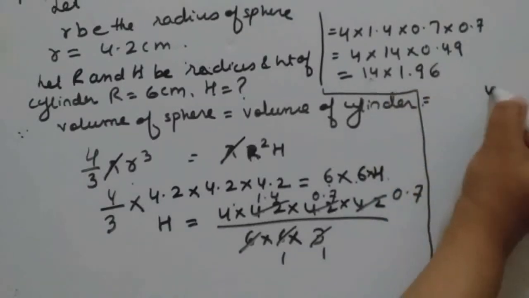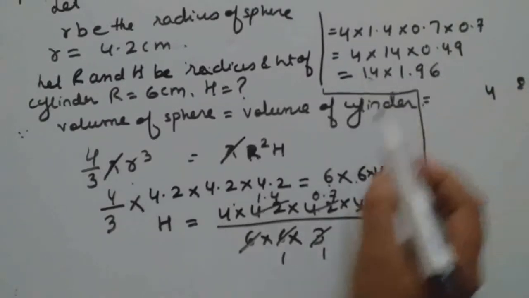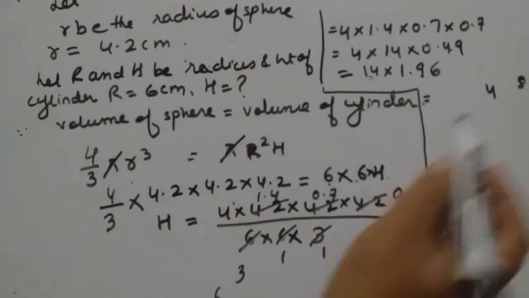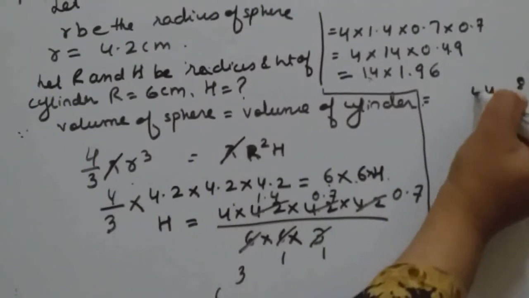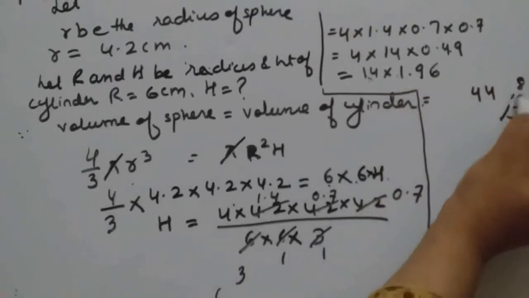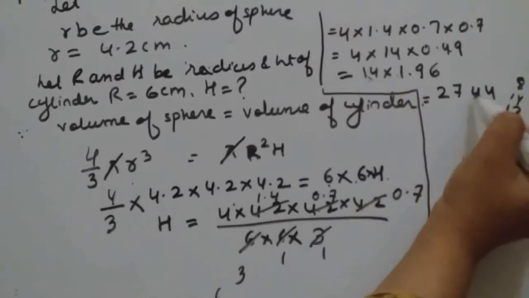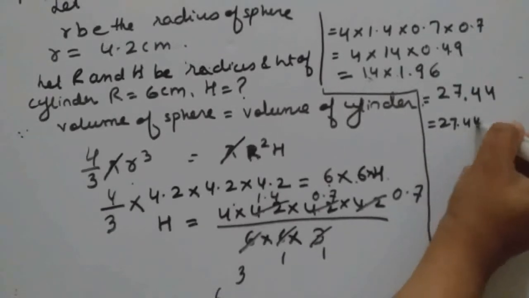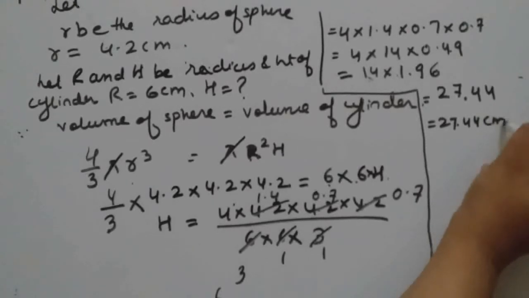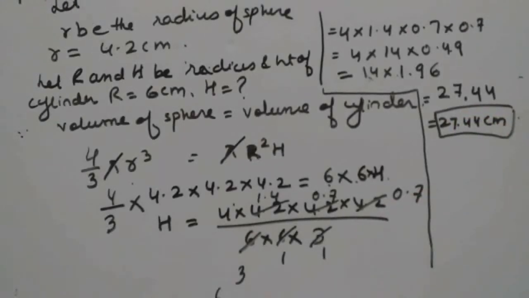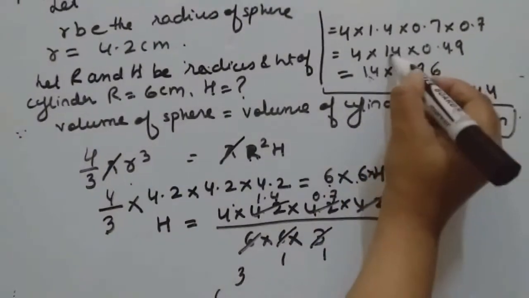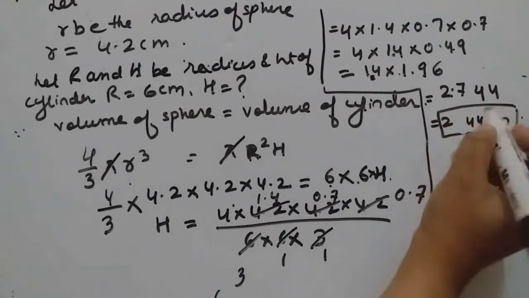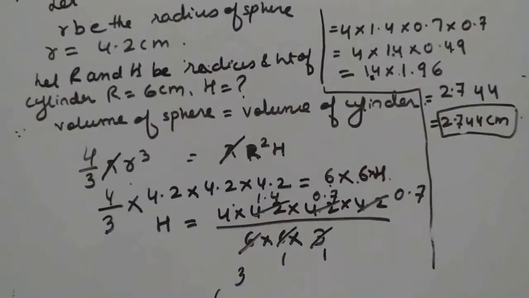So 14 6s are 84, 14 9s are 126, and 8 will be 134. Then 14 ones are, and this will give, so after 2-digit decimal, 27.44 centimeter is the height of the cylinder. But here 1.4 decimal I forgot, 1.4, so after 3 digit, it will be 2.744 centimeter.